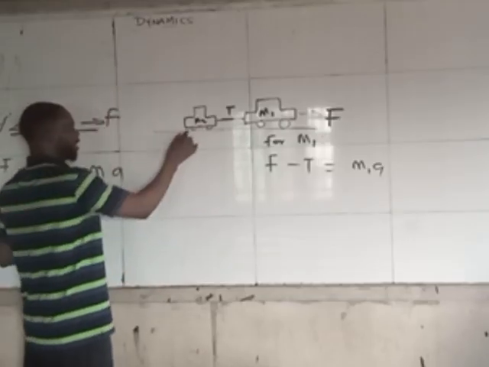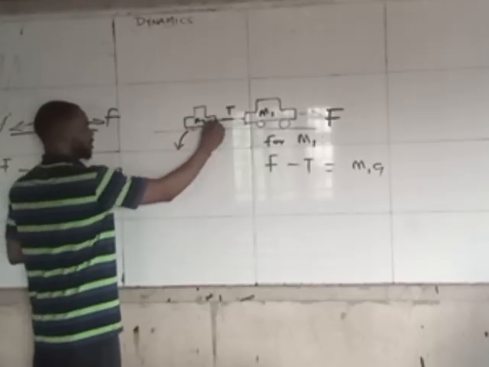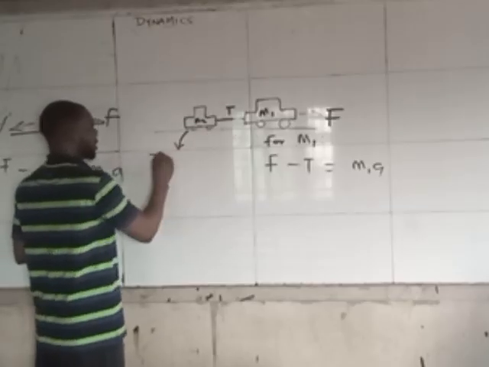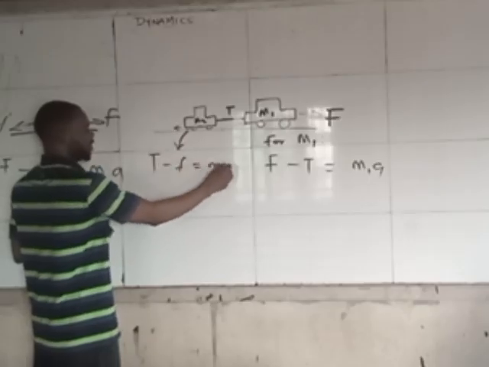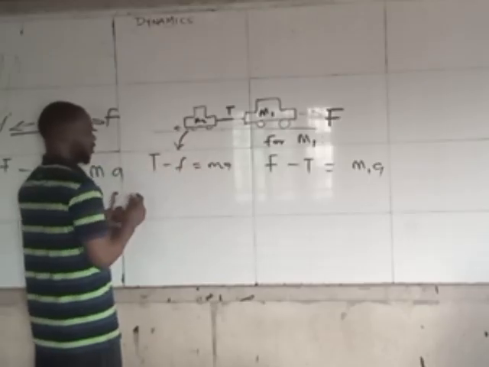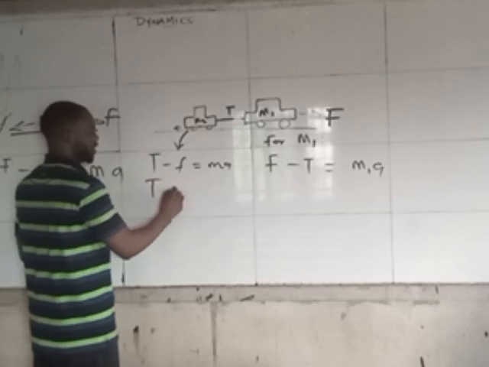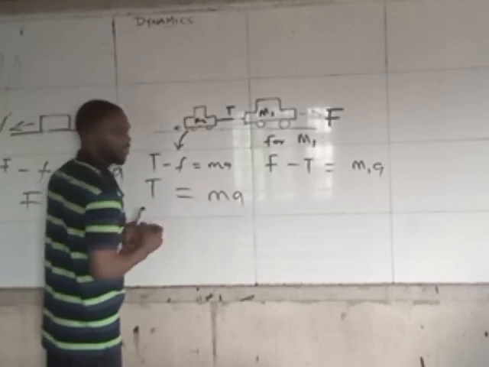For this M2, the last body, this is the forward force for this body. T, assuming they mention friction, T minus F equals MA. But in a situation where they do not mention friction, and in most cases they don't mention it, T is just equal to MA.